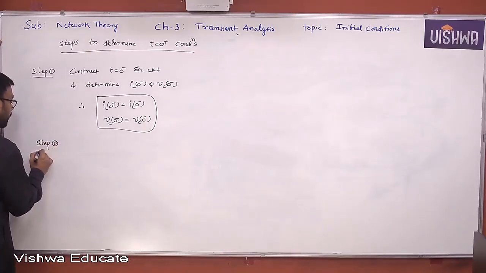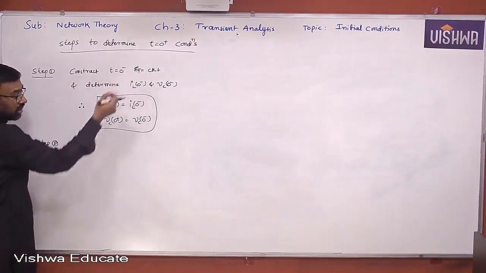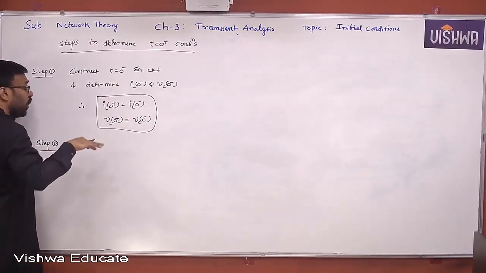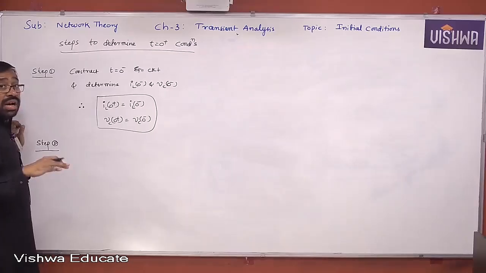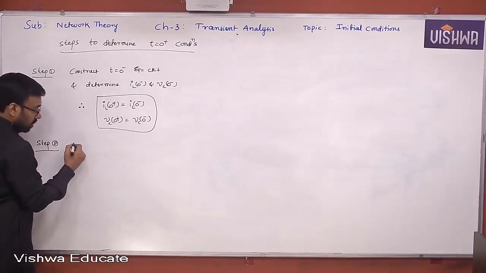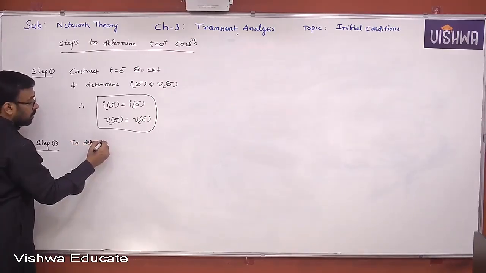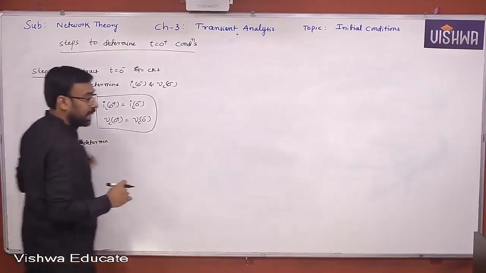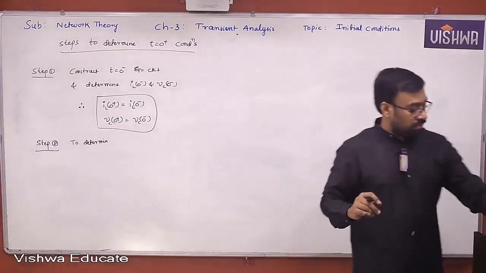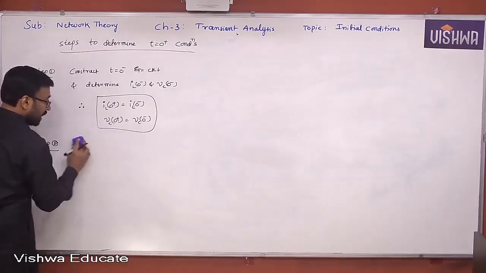Step 2 is to construct the t equal to 0 minus equivalent circuit. Other than current through the inductor and voltage across the capacitor, which are asked in the exam, now let's look at this.